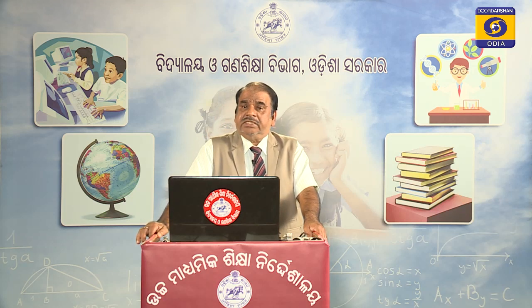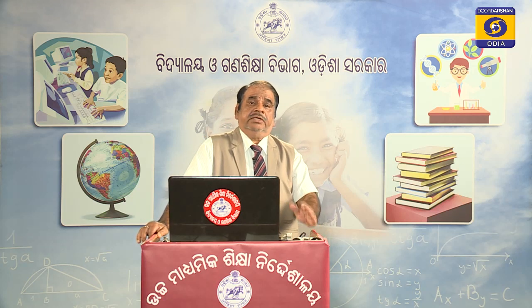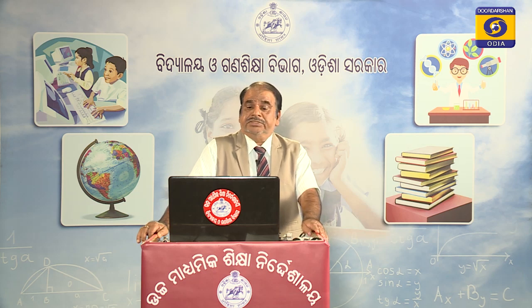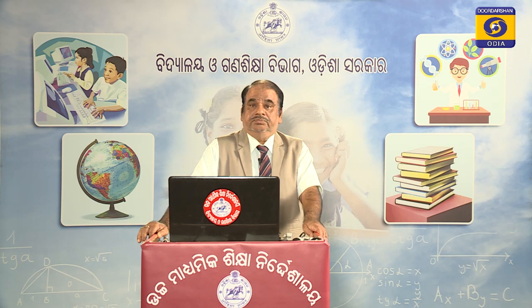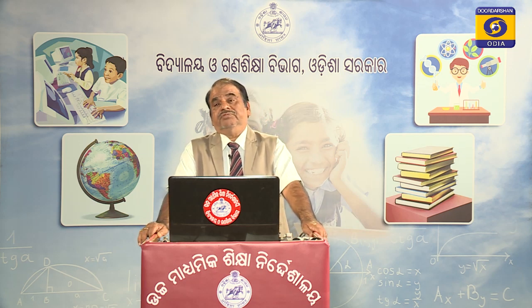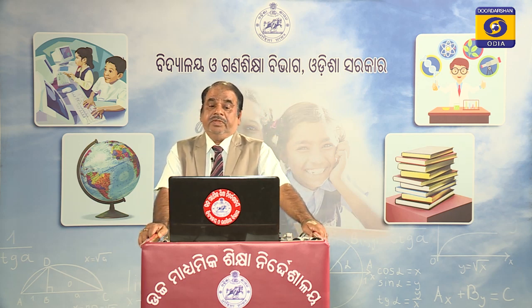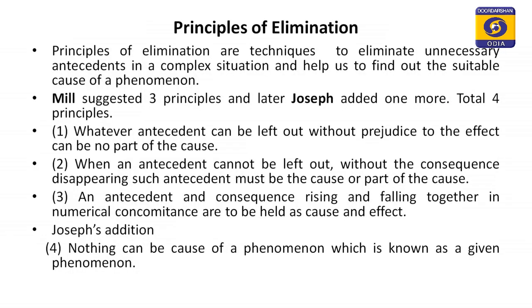Now, we have just heard that we have to adopt the principle of elimination in order to arrive at a cause, and the principle of elimination is the technique by the help of which we can eliminate the unnecessary antecedents in a complex situation, and this elimination procedure helps us to find out the suitable cause of a phenomenon.